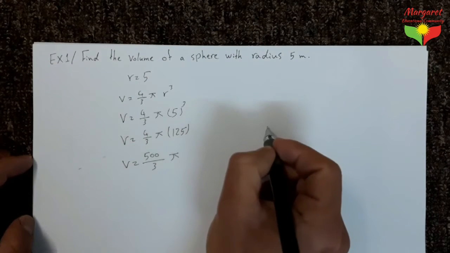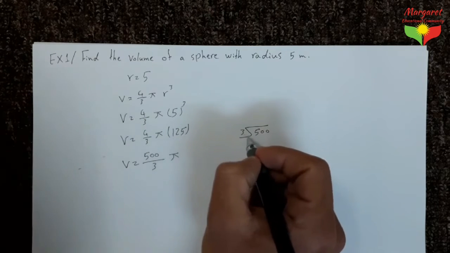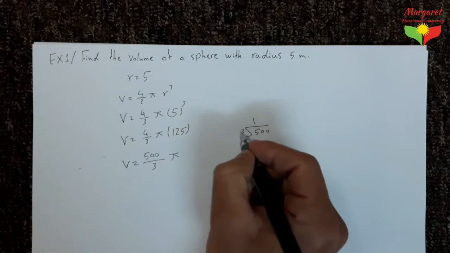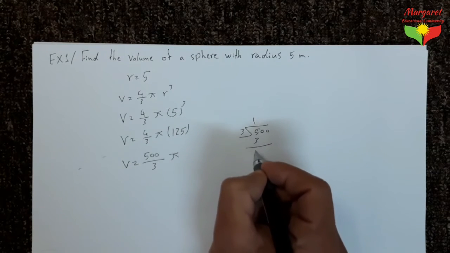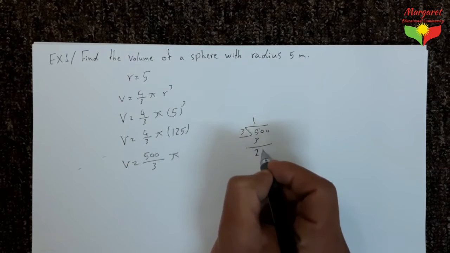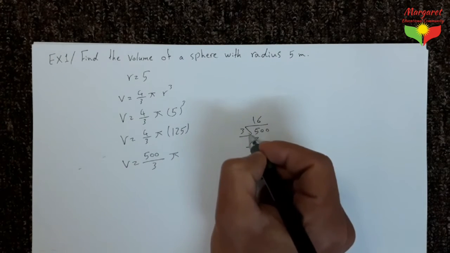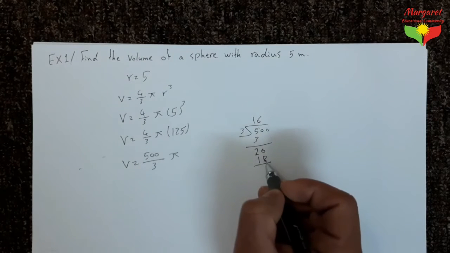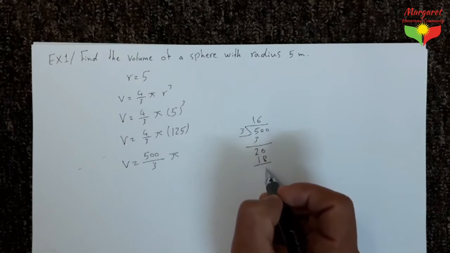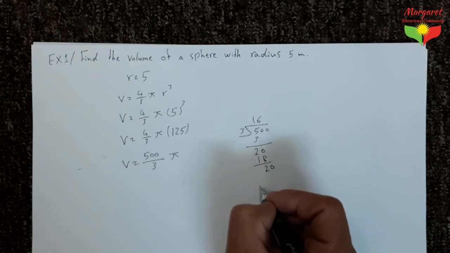We can use long division. 500 divided by 3. From 5 we have 3, we have 1. 1 times 3 equals 3. 5 minus 3 equals 2. Bring down this digit. From 20 we have 3, we have 6. 6 times 3 equals 18. 20 minus 18 equals 2. Bring down this digit.